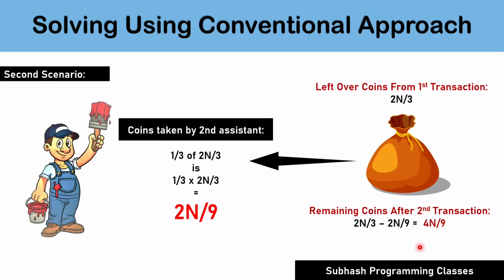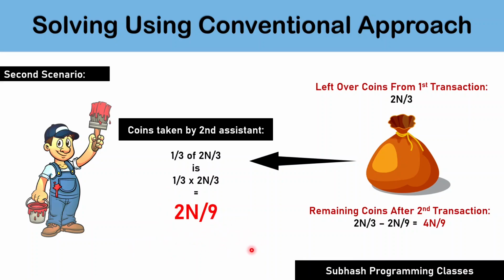As per the problem statement, the second assistant did not know that the first assistant had already taken his share. Thinking that the remaining 2n by 3 coins to be the original number of coins kept aside by the main painter, he decides to take 1/3 of his share from the left out of 2n by 3 coins. That is, the second assistant takes 1 by 3 multiplied by 2n by 3, which results in 2n by 9 coins. So it is easily understood that the second assistant got lesser number of coins than what he had to actually receive.